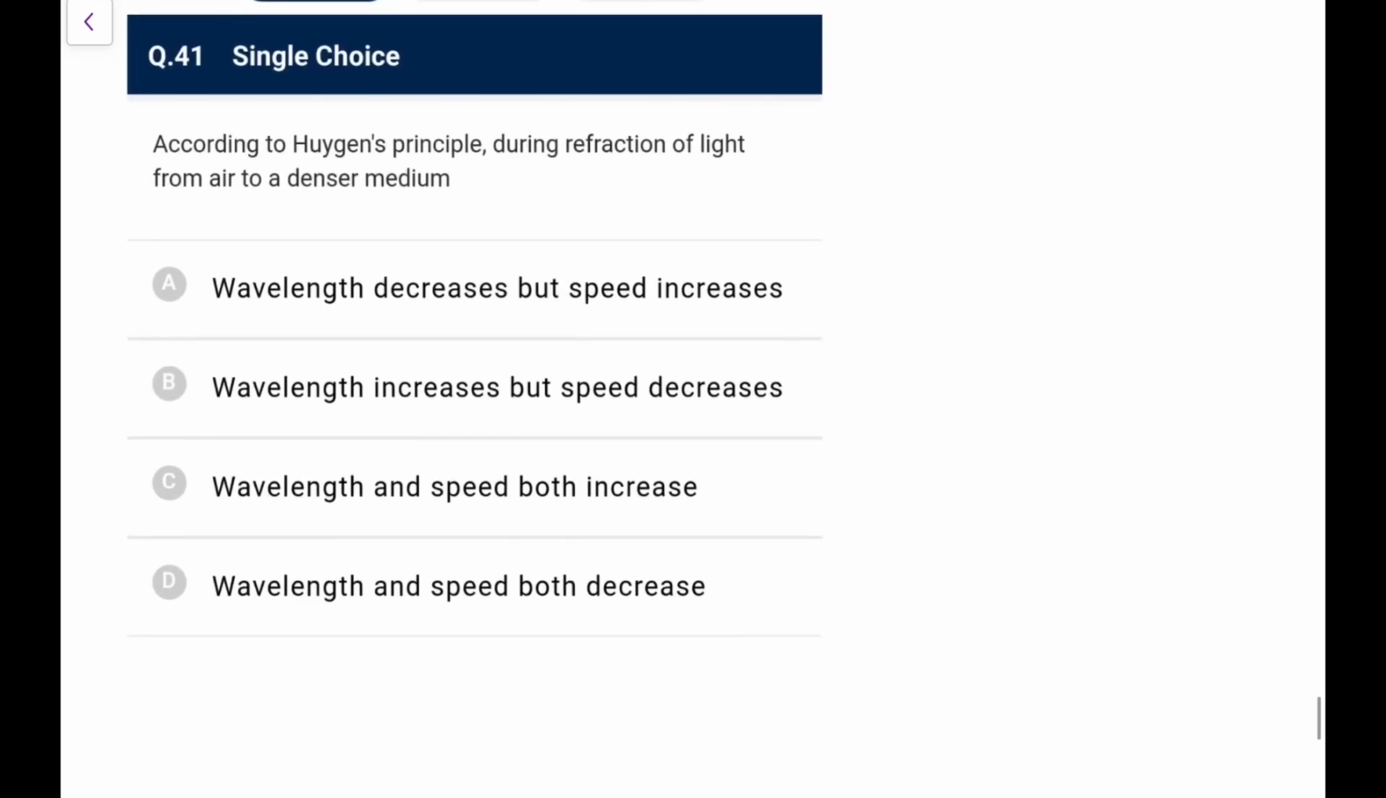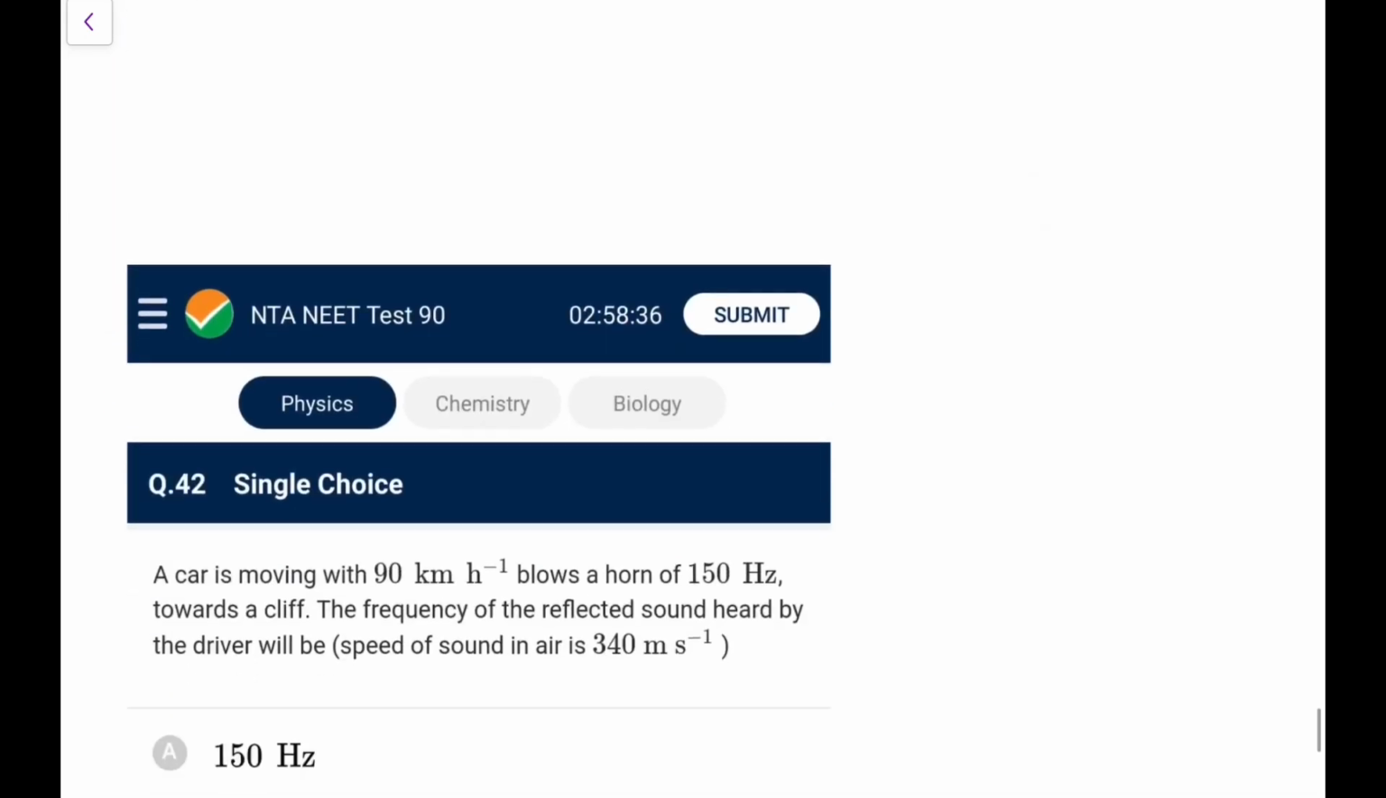Next, according to Huygens principle, during refraction of light from air to a denser medium, we know speed is going to decrease, and while speed decreases, frequency remains unchanged, so wavelength also decreases. So wavelength and speed both are going to decrease.